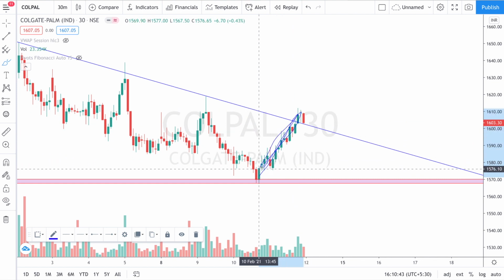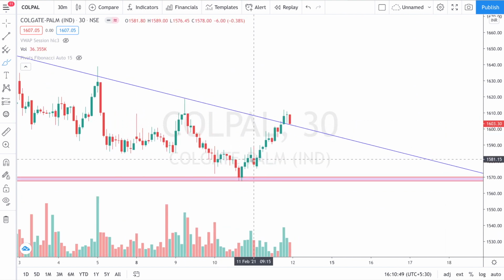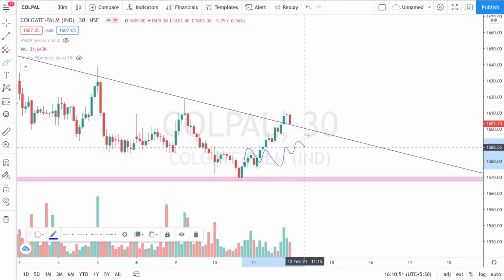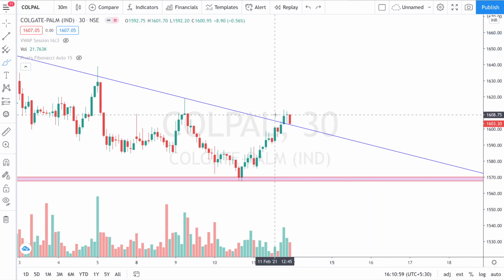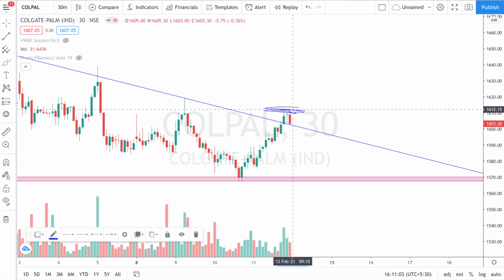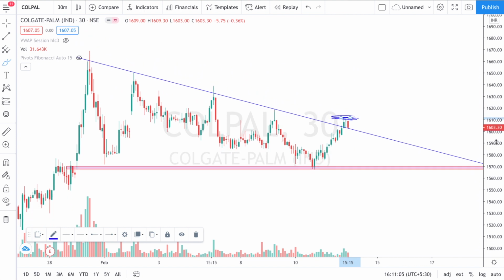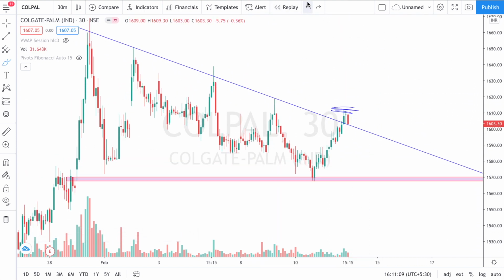The momentum is not very good today, I see, because I don't trust this type of momentum. There should be some dips and then upside. If the stock is going like this, then I don't prefer trading much in those stocks. But overall, the momentum is strong, and it has broken a trend line also. So if the level comes, you can of course trade with a proper stop loss.